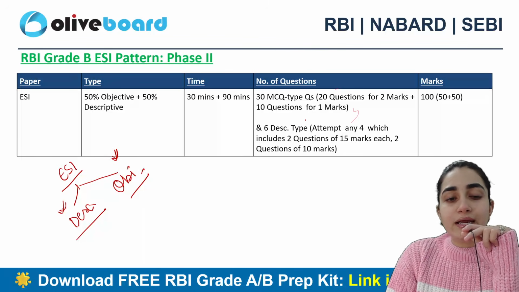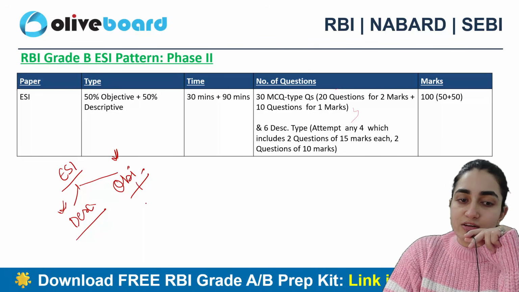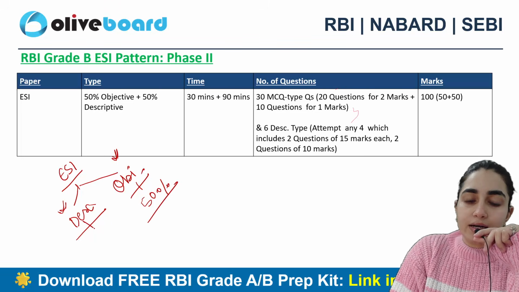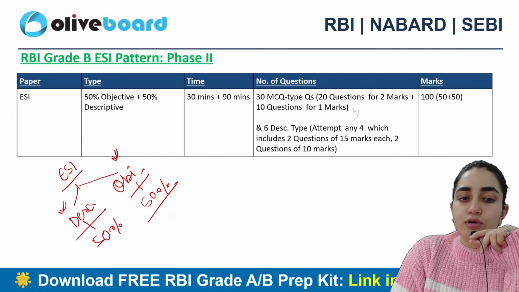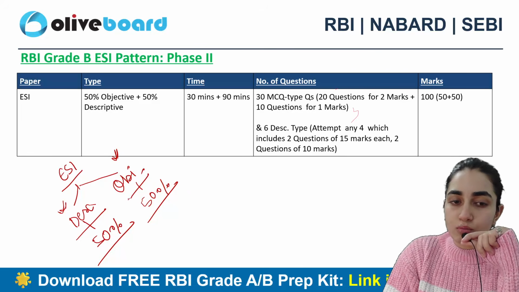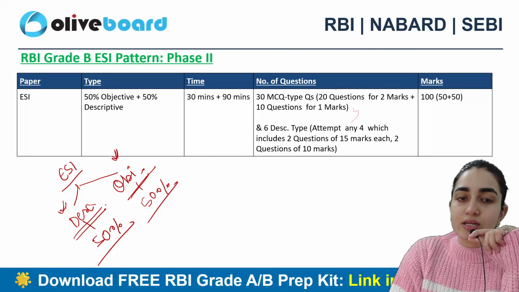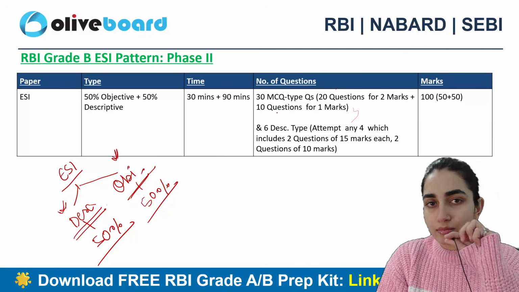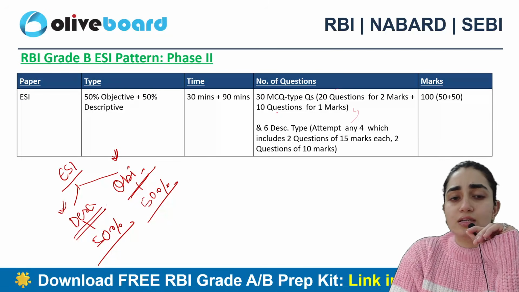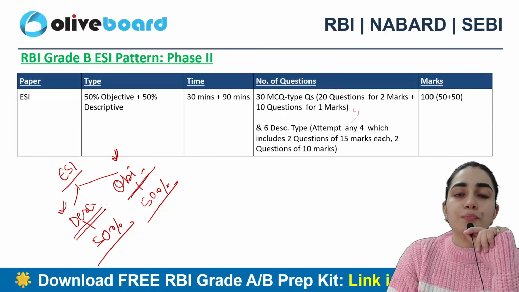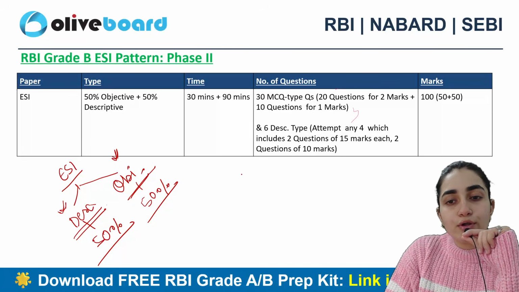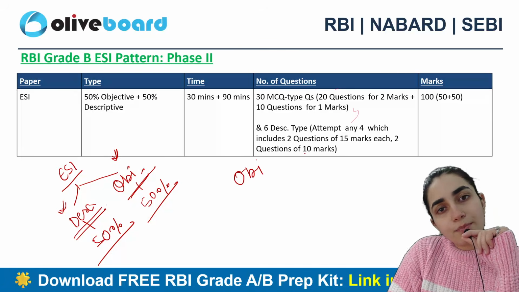What time you will be getting? Always remember, objective includes 50 percent of the total, and descriptive includes 50 percent of the total, right? So 50 marks of objective type questions and 50 marks of descriptive type questions. The time we're going to get here is 30 minutes for objective and 90 minutes for descriptive. Now, when I talk about the breaking of these questions, objectives are part of it and descriptive is also part of it.